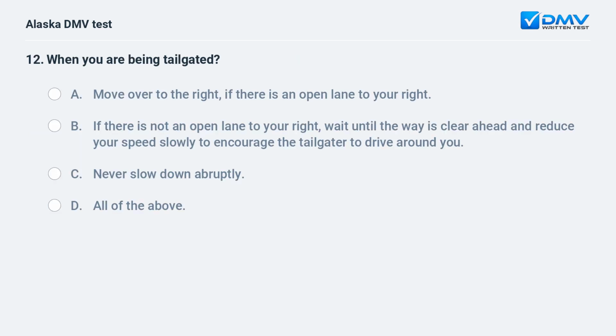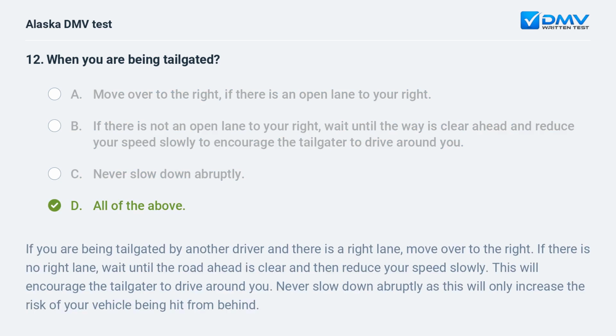When you are being tailgated, A. Move over to the right, if there is an open lane to your right. B. If there is not an open lane to your right, wait until the way is clear ahead and reduce your speed slowly to encourage the tailgater to drive around you. C. Never slow down abruptly. D. All of the above.